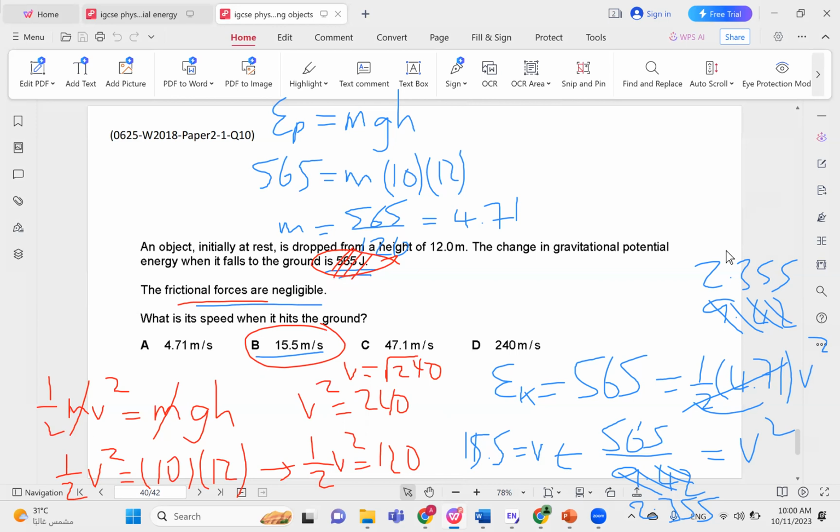As you can tell, when we're dealing with conservation of energy, it's just easier to write the equations and cancel out the mass.